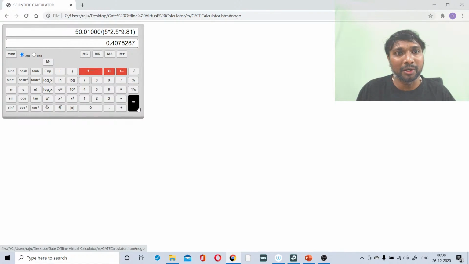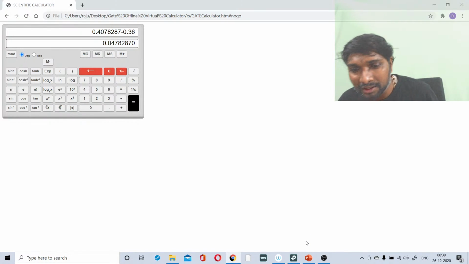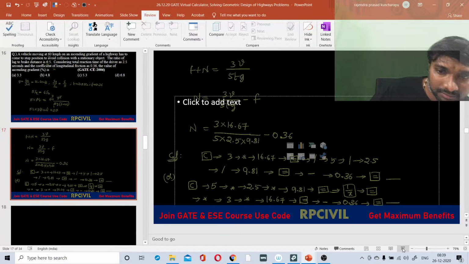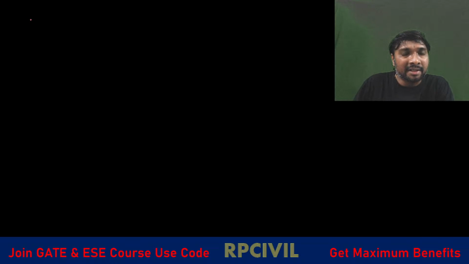Equality symbol you are getting. Minus, 0.36 you make it, then you'll be getting 0.0478, right? 0.0478, right? Dwaraka, is it stuck? Okay. So what is another way of doing it?